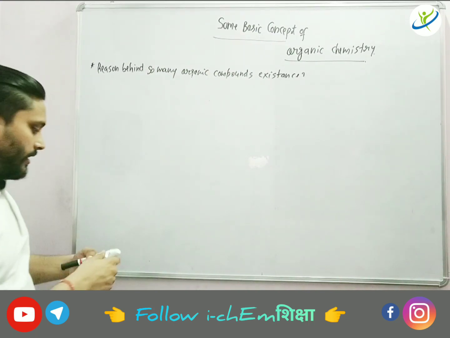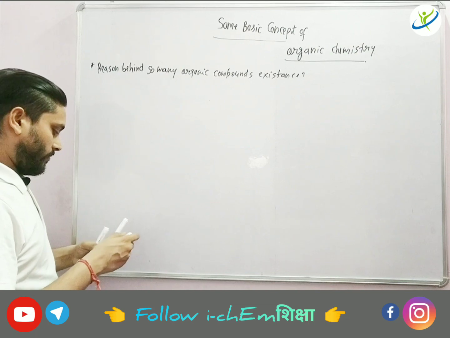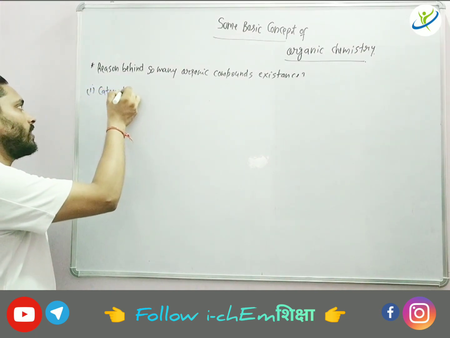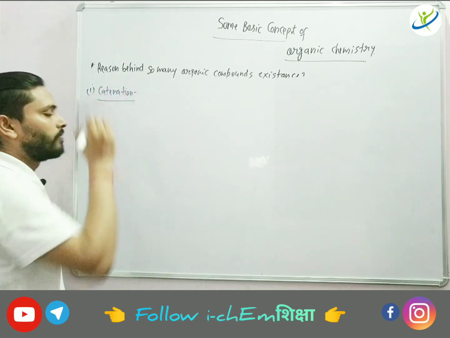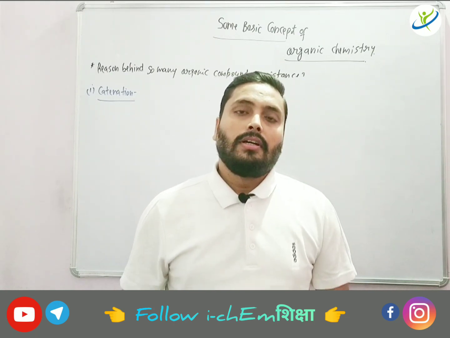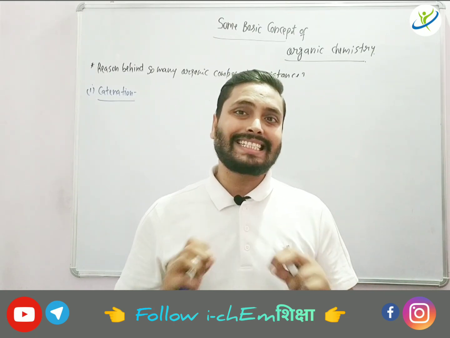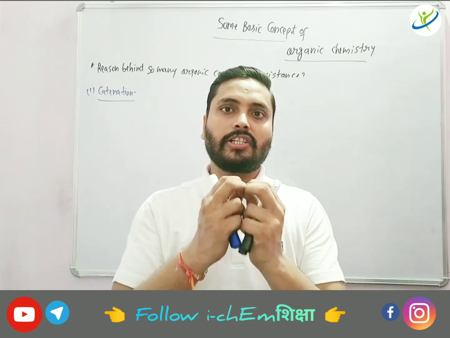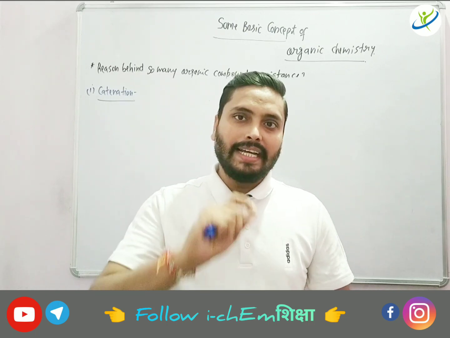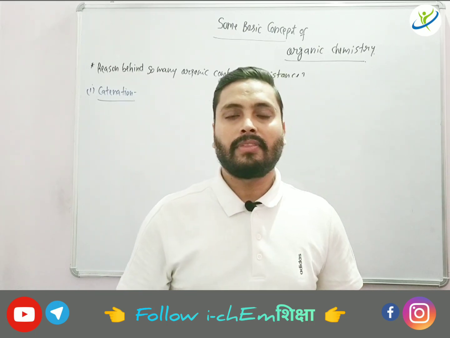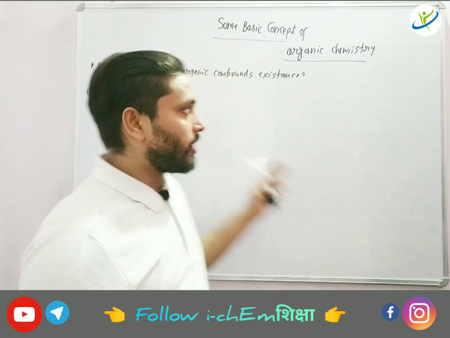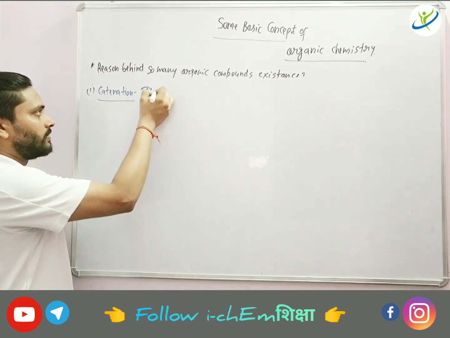So the second reason here is catenation. What is catenation basically? Carbon has a very special ability to form a number of covalent bonds with itself in such a way that the structure formed is a very giant covalent network. This giant covalent network structure is called the product of catenation.